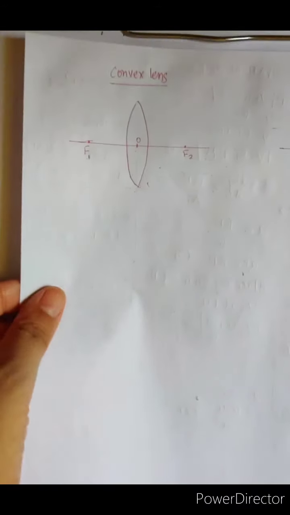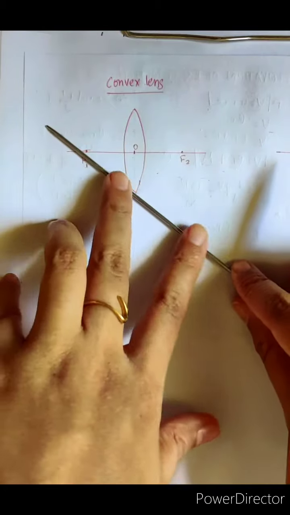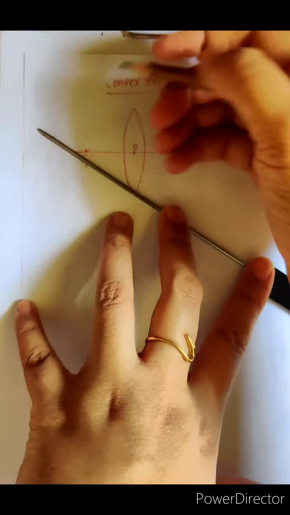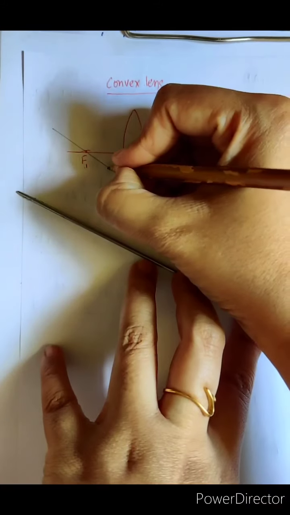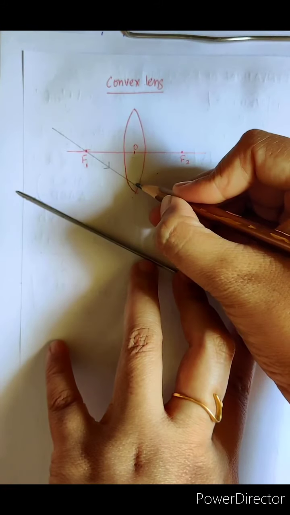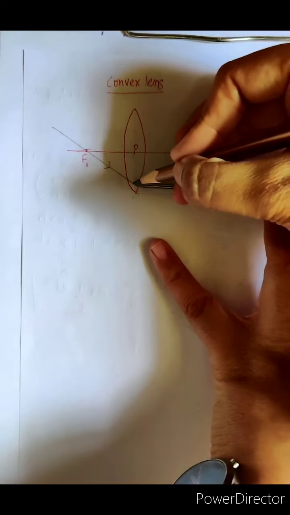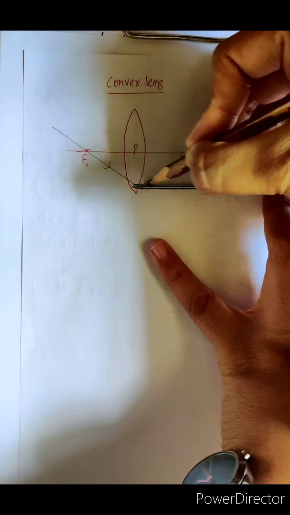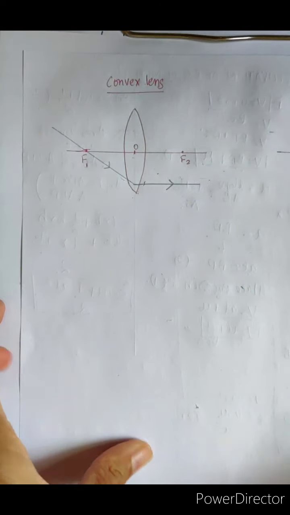So let's see the same with the help of a ray diagram. Here, the ray of light is directed towards the principal focus. You can see here, the ray of light is directed towards the principal focus. This ray of light, after getting refracted, will be moving parallel to the principal axis. It is the reverse of the second rule that we have just now learned.